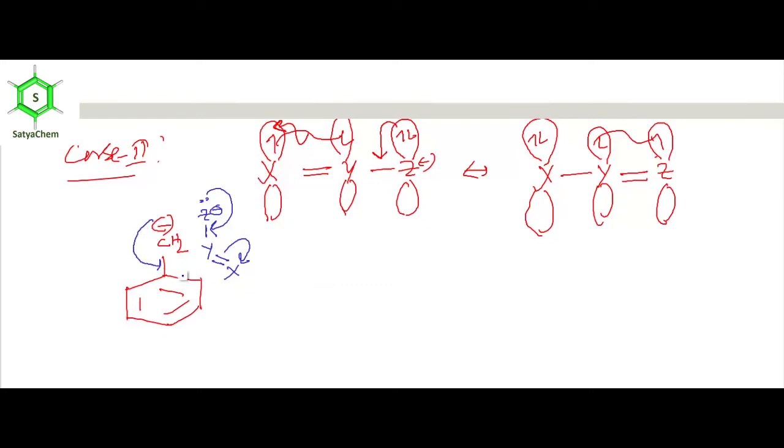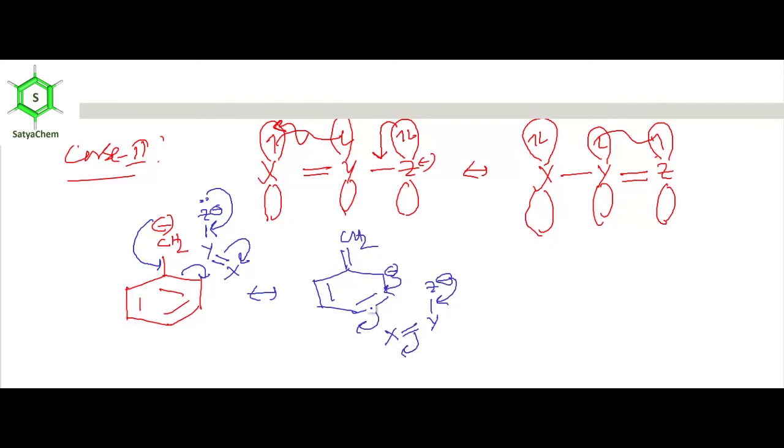In the same way, now the negative charge gets shifted from this carbon to this carbon. The other pi electrons will be intact. This and this are intact. Now the negative charge resides here, and the new pi bond is this one. Now again I am considering X double bond Y, Z minus.